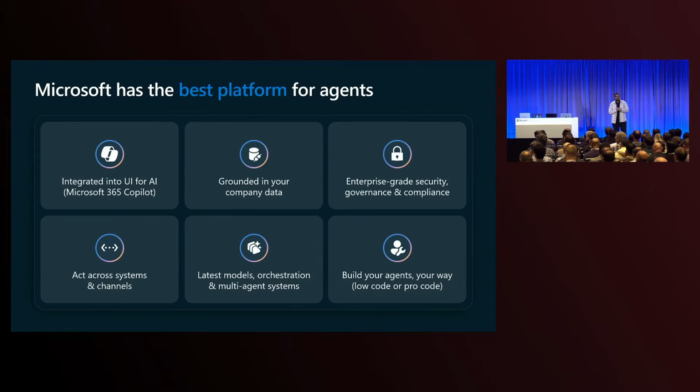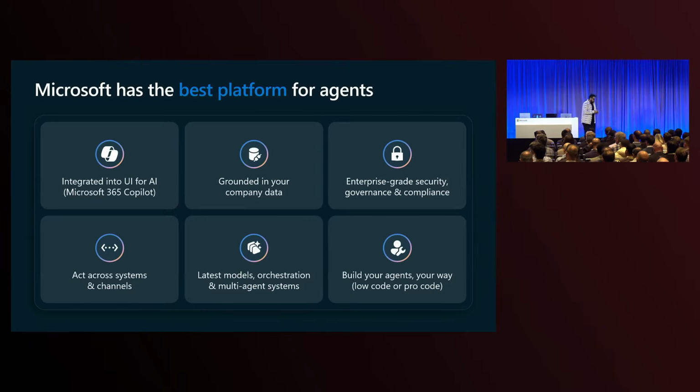And we believe Microsoft has the best platform for building agents because, like I mentioned, all the agents that you build with Microsoft are directly integrated in the UI for AI. Your company data, for the most part, lives on Microsoft platforms. We do have the enterprise-grade security, governance, and compliance, and we have access to the latest models, orchestrations, and multi-agent systems that you can leverage.